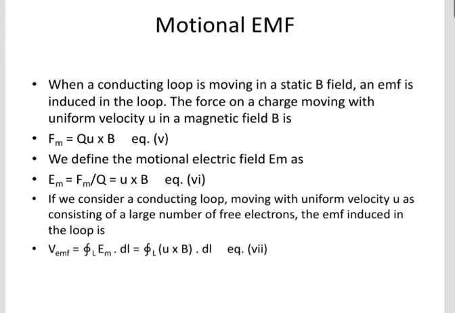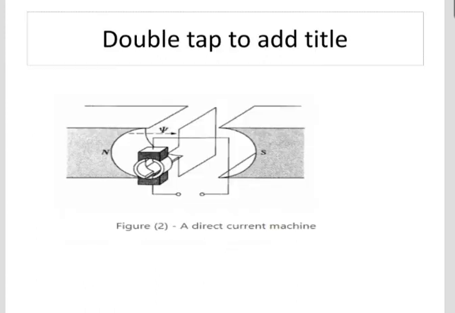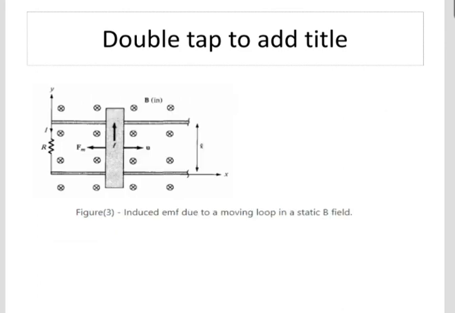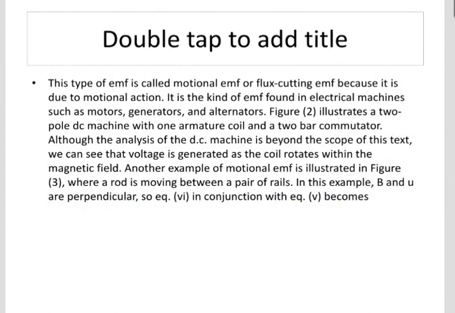So the integral of Em·dl is replaced by the integral of (u cross B)·dl. This figure is a direct current machine: induced EMF due to a moving loop in a static B field. This type of EMF is called motional EMF or flux cutting EMF because it is due to the motional action. It is a kind of EMF found in electrical machines such as motor, generator and alternator.